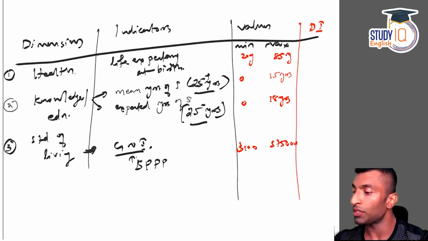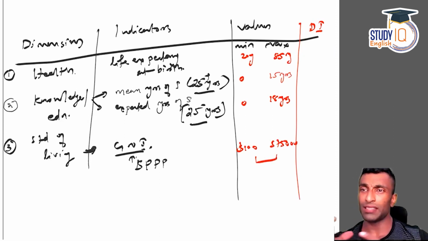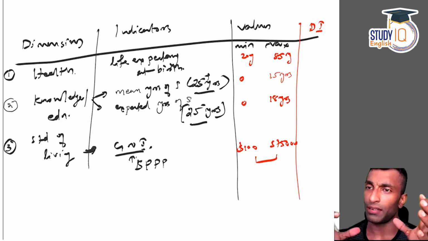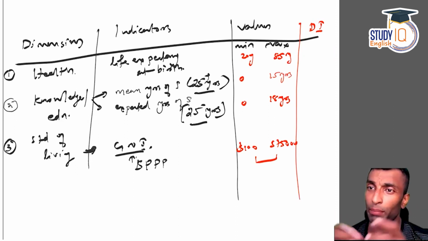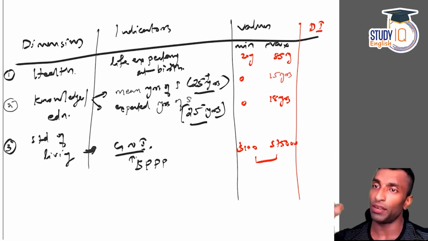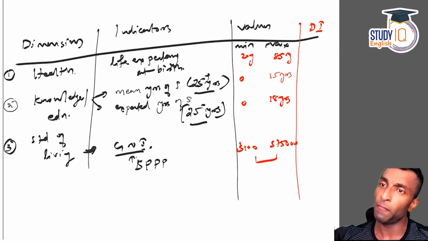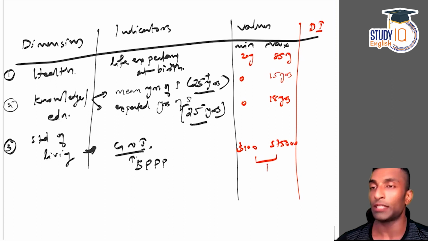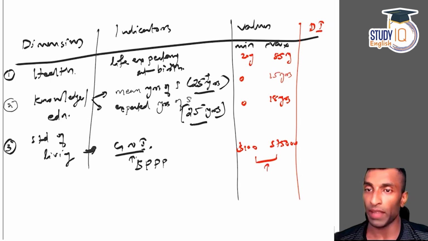Now this is bigger, because there are very poor countries like Zimbabwe, Namibia, that might have very low income, like $100, and there may be very well developed countries like Singapore, whose per capita income will be like 75,000 or more, right? So here, what adjustment we need to make in the calculation, I'll be showing you.